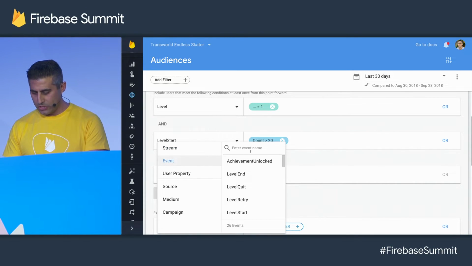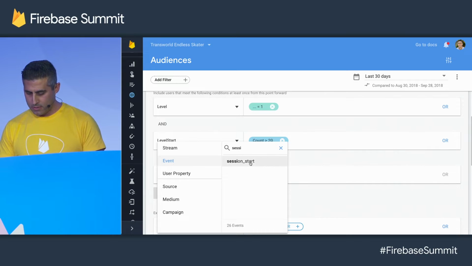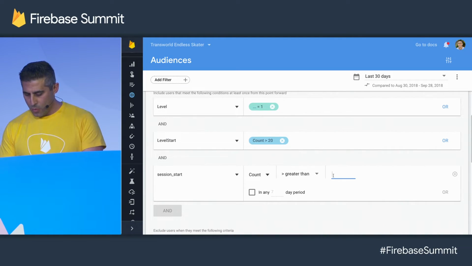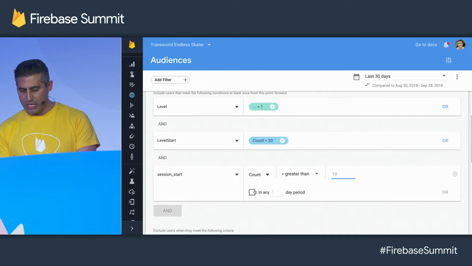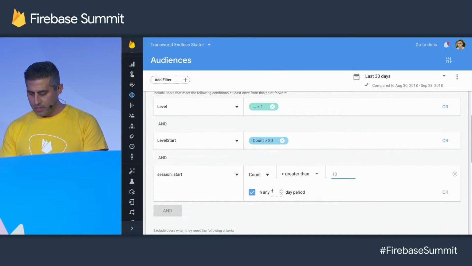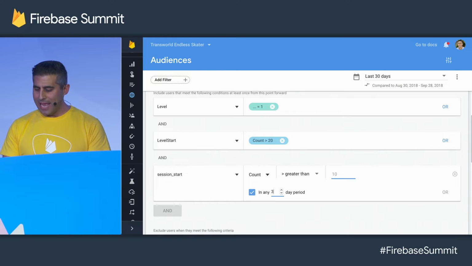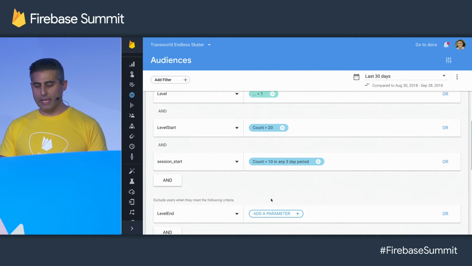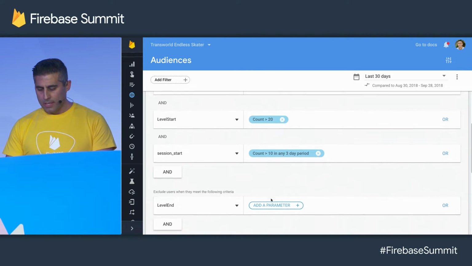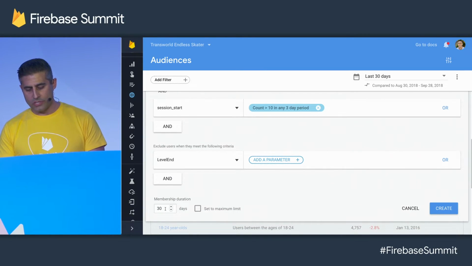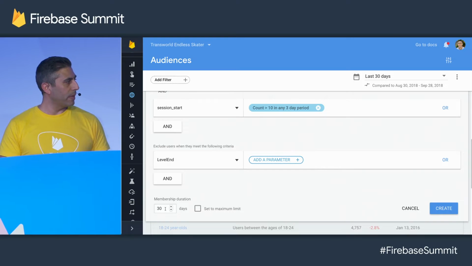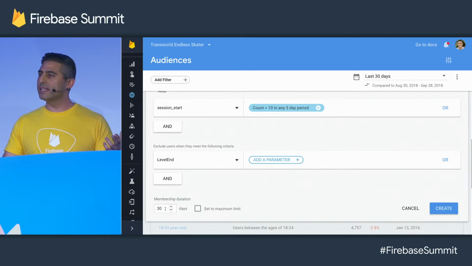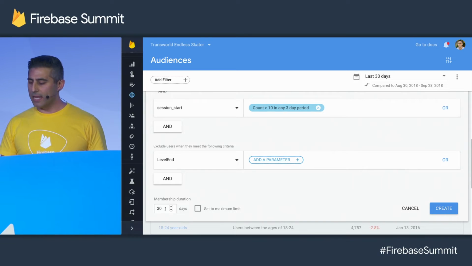So that was session start, more than 10 of them, and here's that time window I was talking about. I can say that has to happen in any 3-day period to demonstrate a high level of engagement. And lastly, membership duration, which defaults to my chosen duration, which is 30 days, meaning that after 30 days of meeting this criteria, the user leaves the audience.